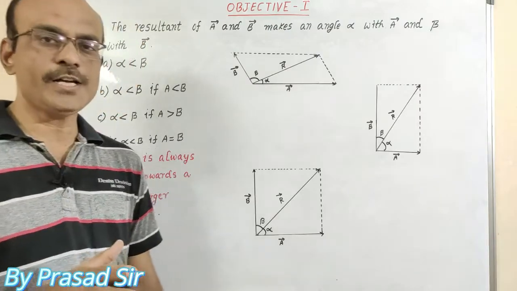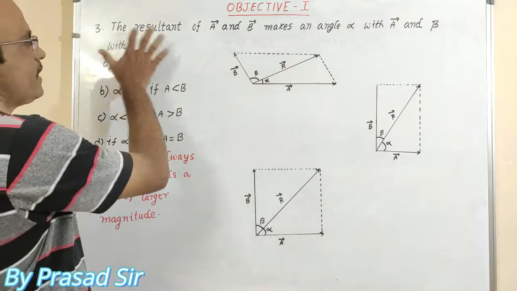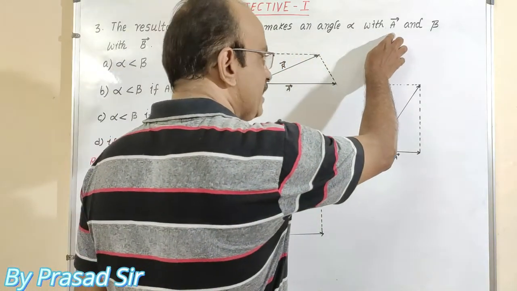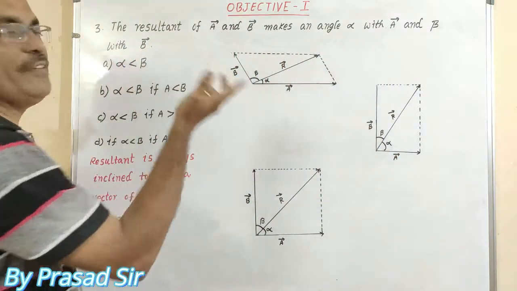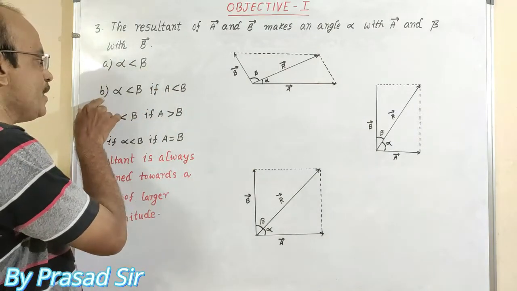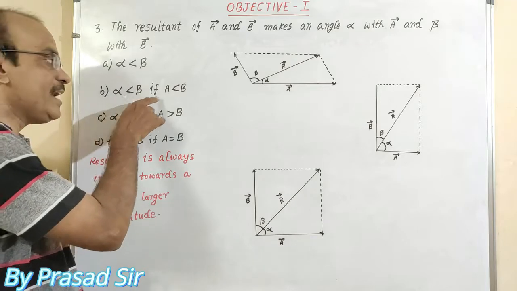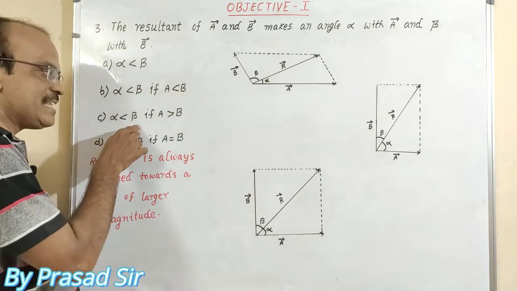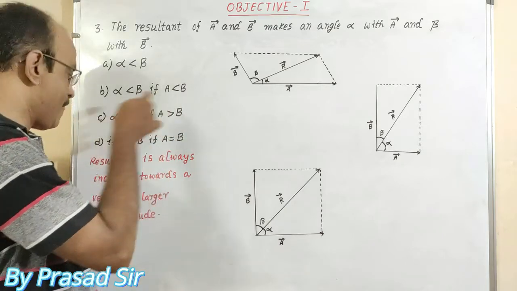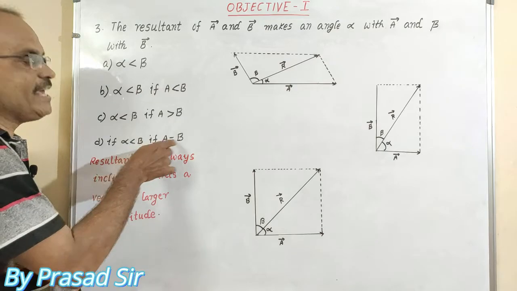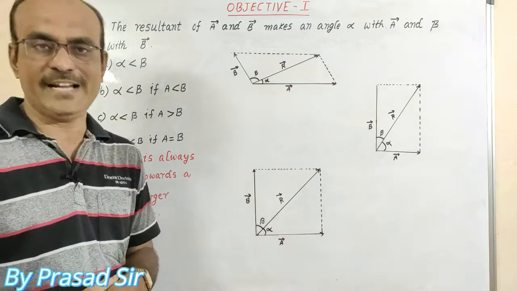Here is question number 3. The resultant of A vector and B vector makes an angle alpha with A vector and beta with B vector. So the options are given: A, alpha less than beta; B, alpha less than beta if A less than B; C, alpha less than beta if A greater than B; and D, alpha less than beta if A is equal to B. So these are the conditions.